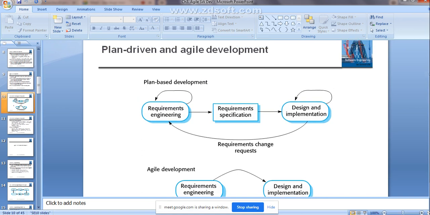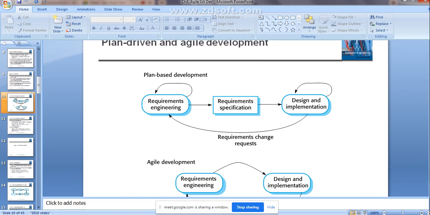Now we'll see how exactly we are going to differentiate the plan driven and the agile development with a diagram. Now see here. As already told, plan driven indicates what? Once you have understood the requirements very well, then you are going to plan that particular software in advance.